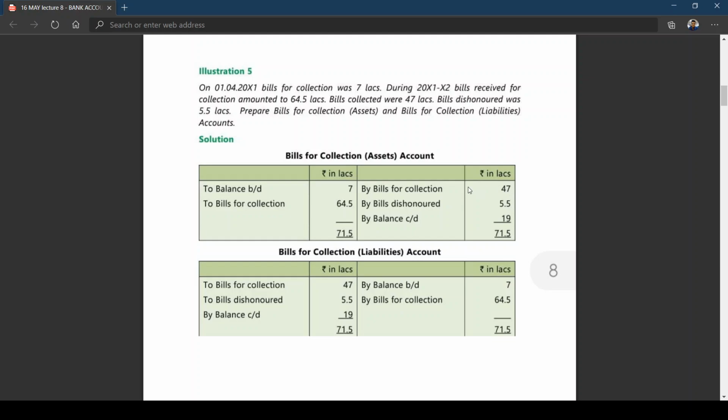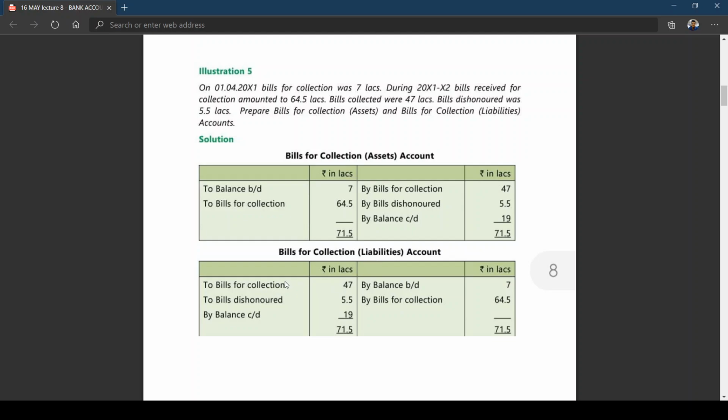And then for this bills for collection, when you write, you can write liability here, in brackets. Please remember, here it has not been written bills for collection liability. The reason is asset is decreasing. Asset is decreasing. You also can see liability is decreasing.